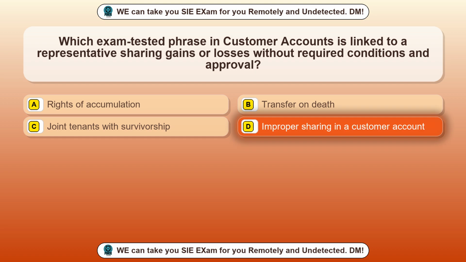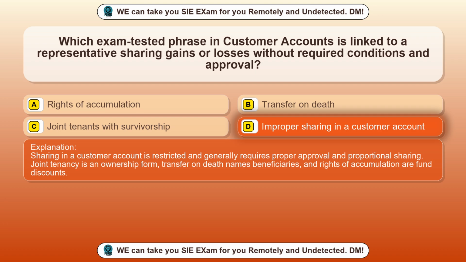Improper sharing in a customer account. Sharing in a customer account is restricted and generally requires proper approval and proportional sharing. Joint tenancy is an ownership form, transfer on death names beneficiaries, and rights of accumulation are fund discounts.